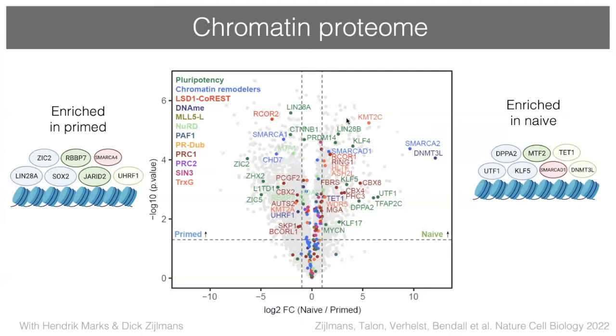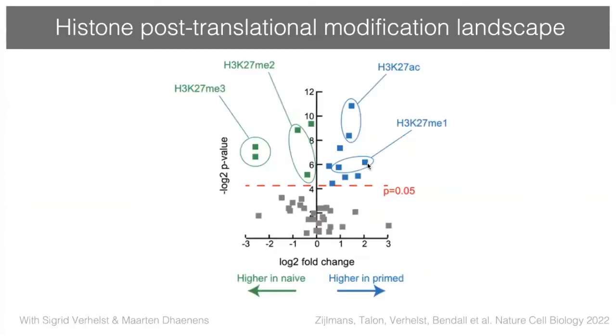So we see a lot of changes. Many of these changes are conserved with mouse, but we also find human-specific changes. For example, a dramatic increase in DNMT3L in the chromatin of naive human pluripotent stem cells. So we then wanted to know how the chromatin proteome relates to histone modifications, also using mass spectrometry approaches.